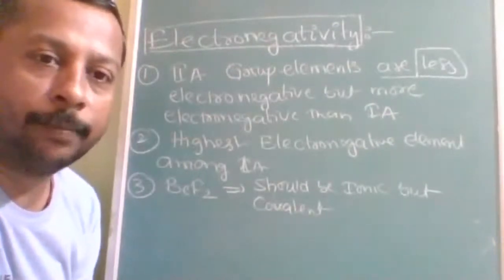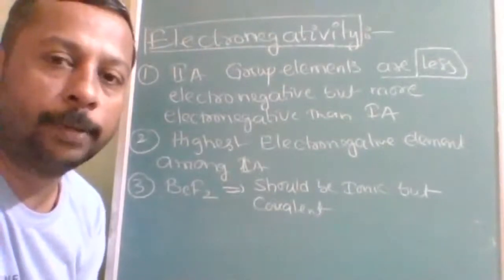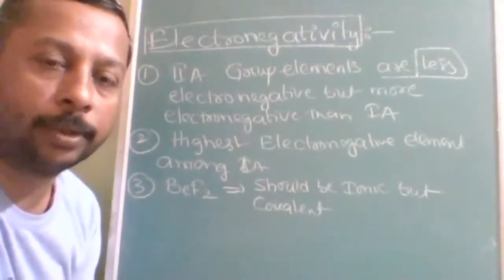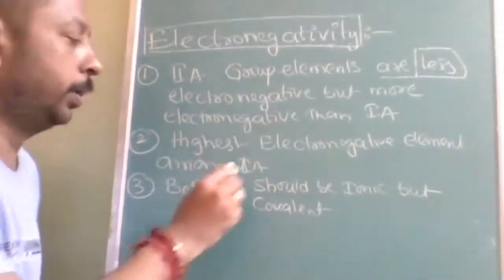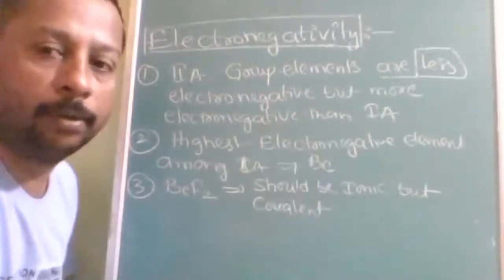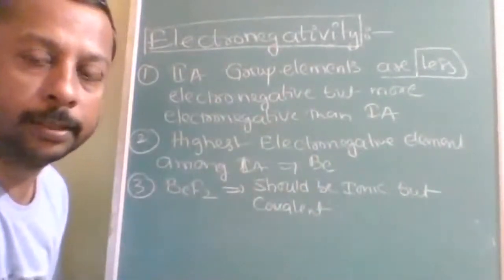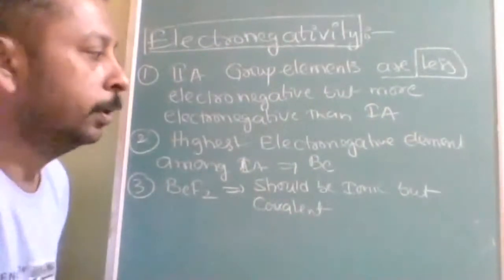But when you compare these same metals, the 2A group elements are more electronegative than 1A. Then the highest electronegative element among 2A is what? Beryllium, because down the group electronegativity decreases.